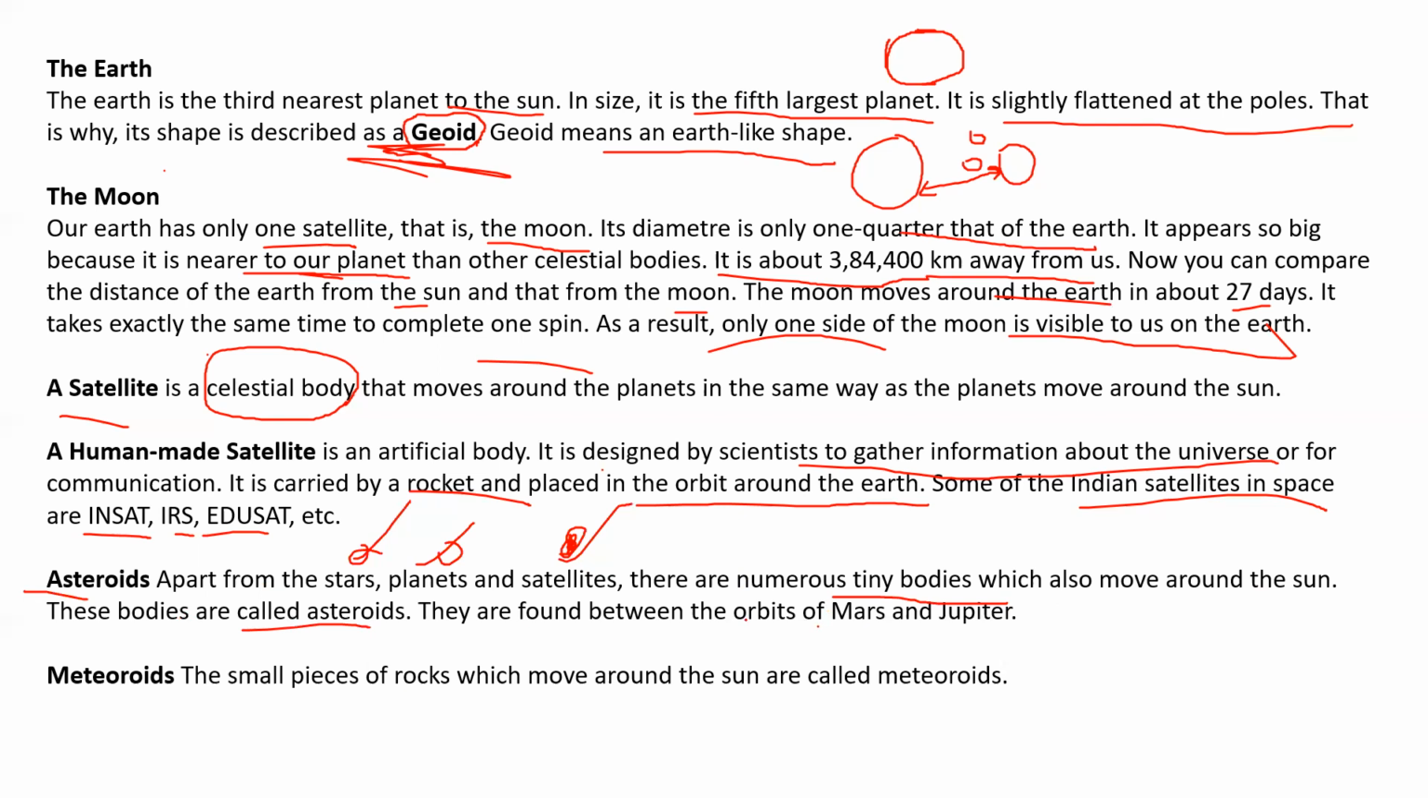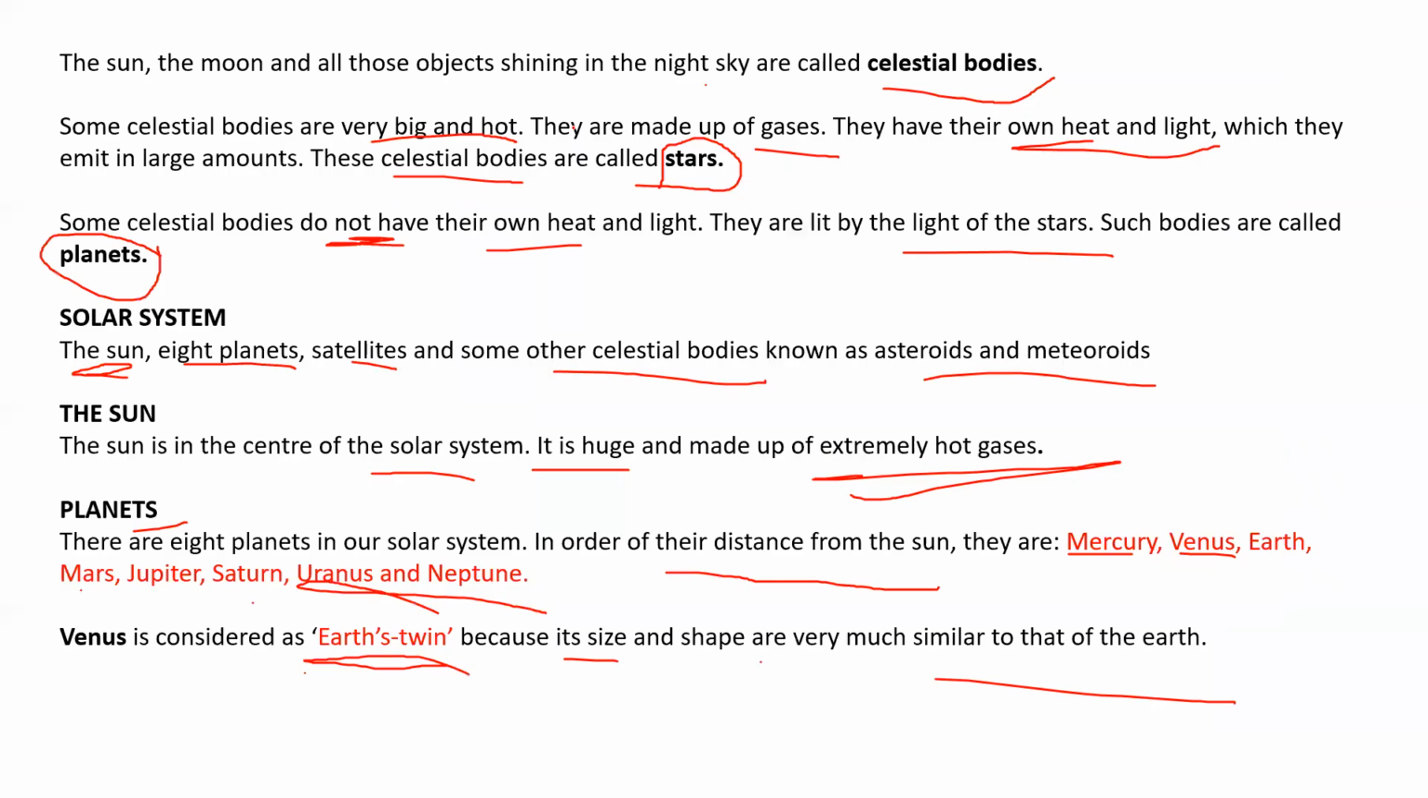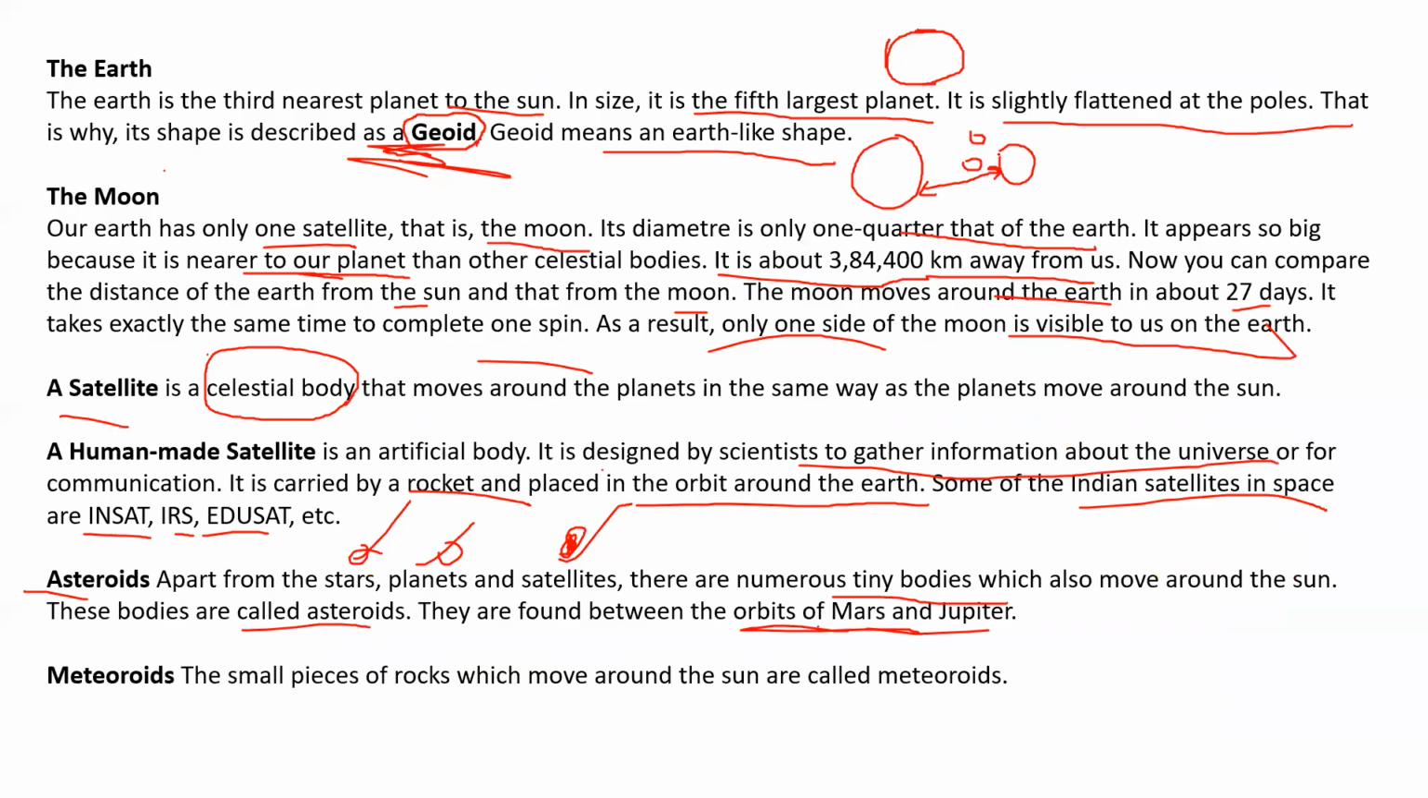They are majorly found between the orbits of Mars and Jupiter. Here you can see, this is the orbit of Mars and this is the orbit of Jupiter. So between these you can see the asteroid belt. This belt actually has very small bodies, neither the size of a satellite. They're very small, kind of big rock structures. That is why they are called asteroids.